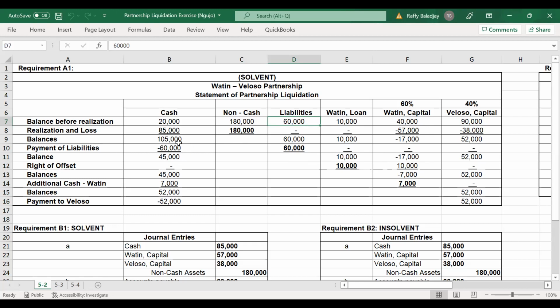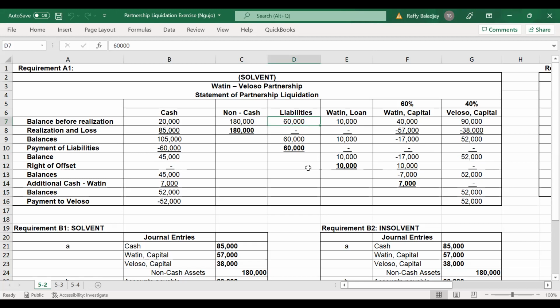So this is payment of liabilities in the amount of 60,000. So you have here minus 60,000. That's 45,000, the balance of our cash. Then our liabilities now are 0. What is left is Watin loan, Watin capital, which is a debit balance, and Veloso capital. Now this time, Watin can apply the right of offset.